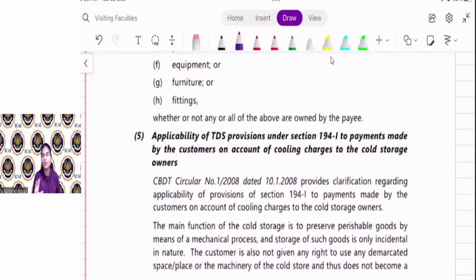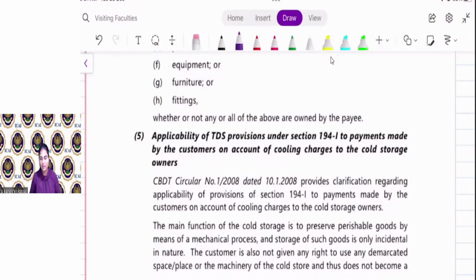What happened, they will provide you the space for storage of your goods as per the requirement to preserve your perishable goods, right? There is a process to preserve your perishable goods. So cooling charges paid to the cold storage is not a rent, it is a contract. Okay, it is a contract. So on cooling charges, TDS is required to be deducted under section 194C contract and not under section 194I as a rent.